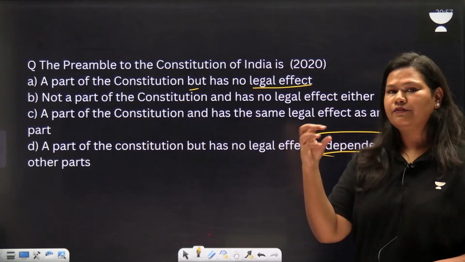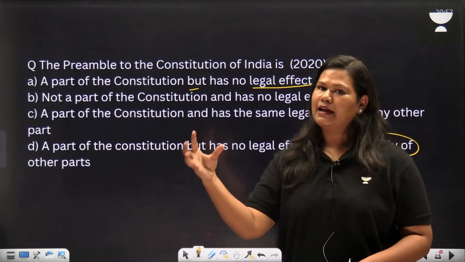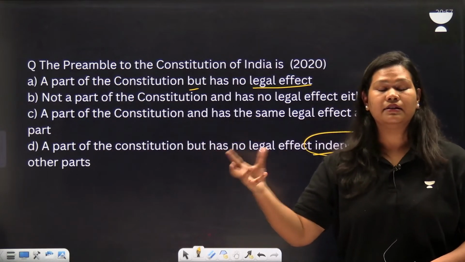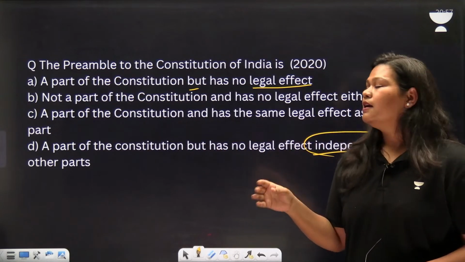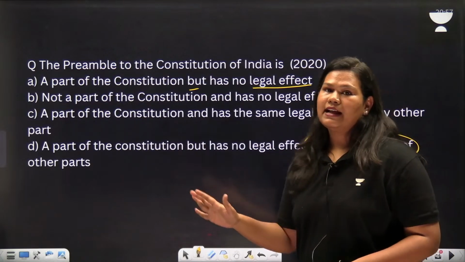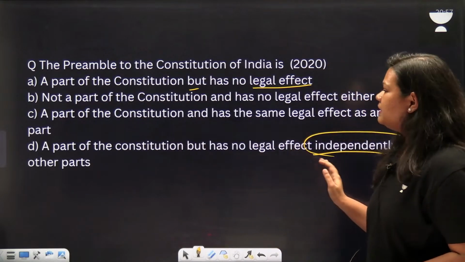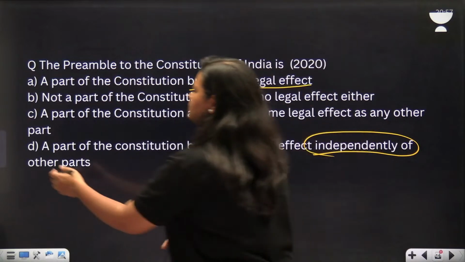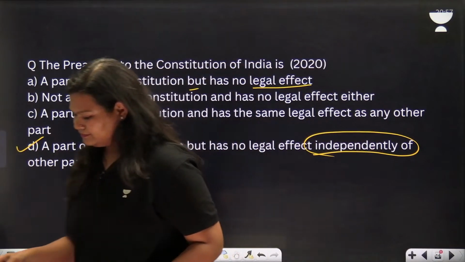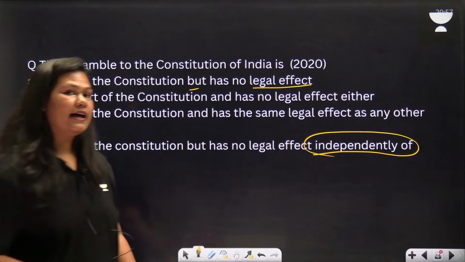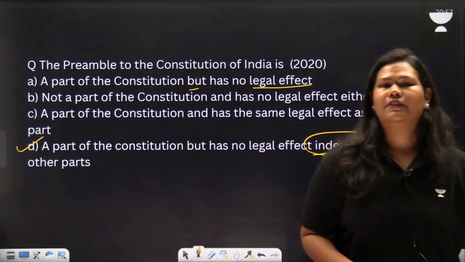Because individually, if we say that it is written in the preamble and the Supreme Court should implement it, that may not be the case. But with respect to some other acts, they can be implemented. So the right answer for this question is D. Hope you got it. People who have answered it wrong, hopefully you have understood this.